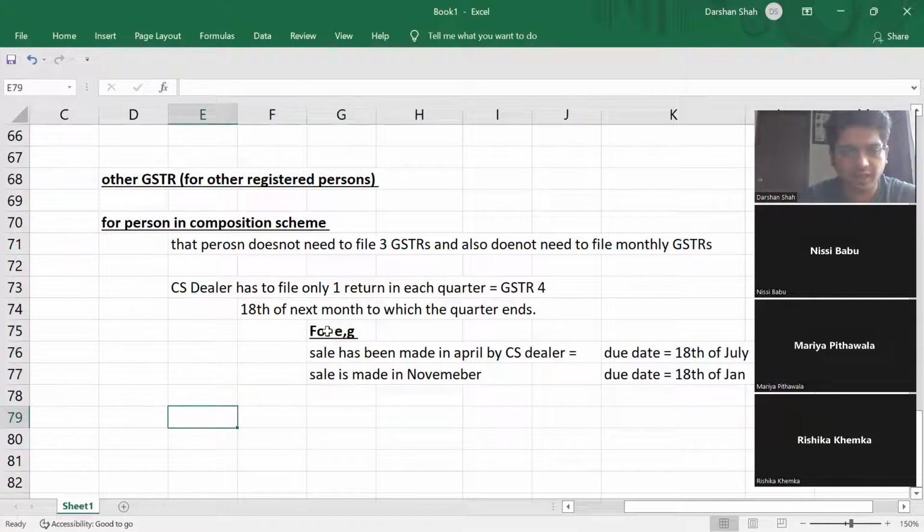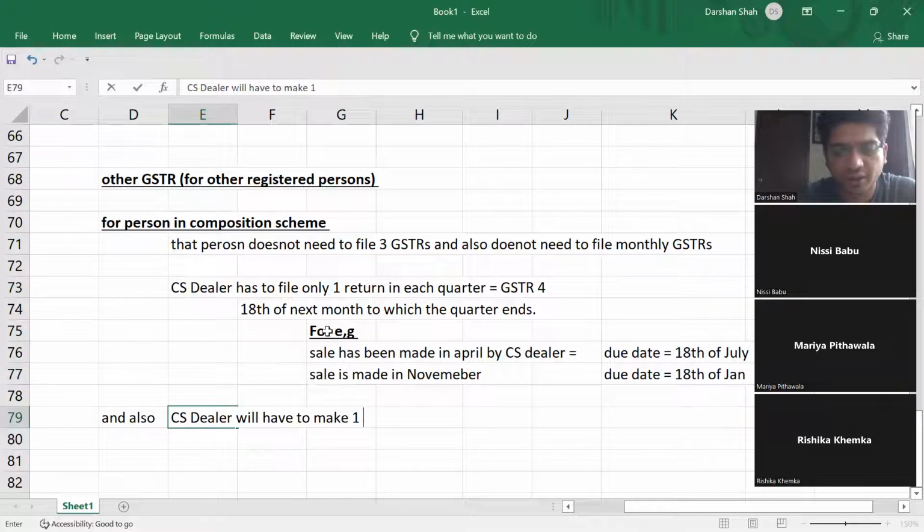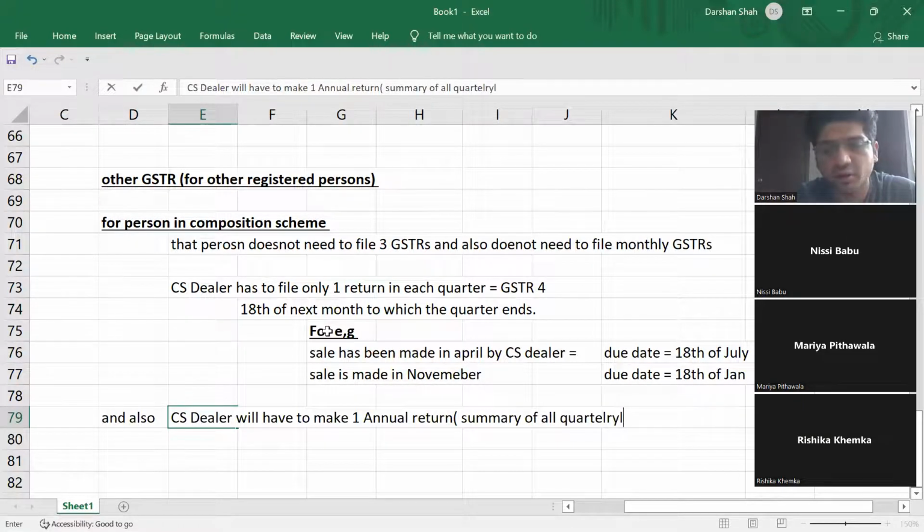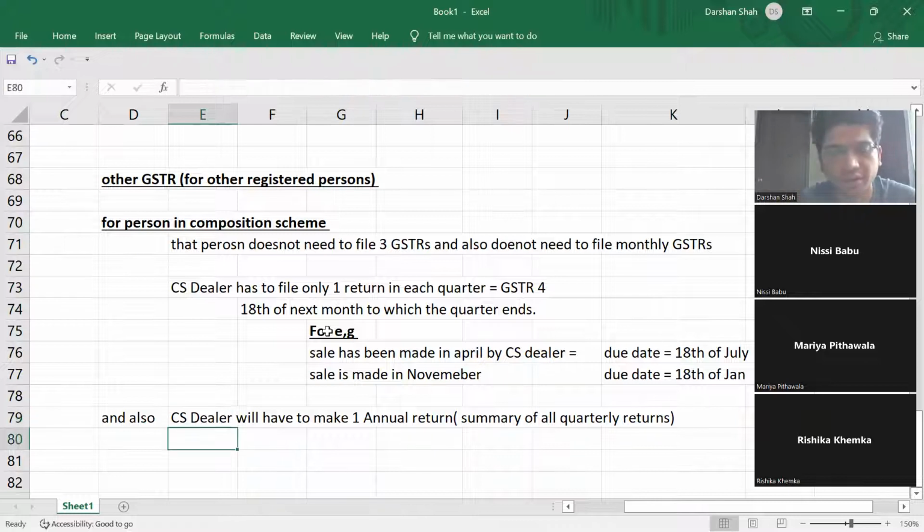Okay. And also, a composition scheme dealer will have to make one annual return. Annual return is the summary of all quarterly returns. So a composition scheme dealer will have to make one annual return. That's it. One annual return.